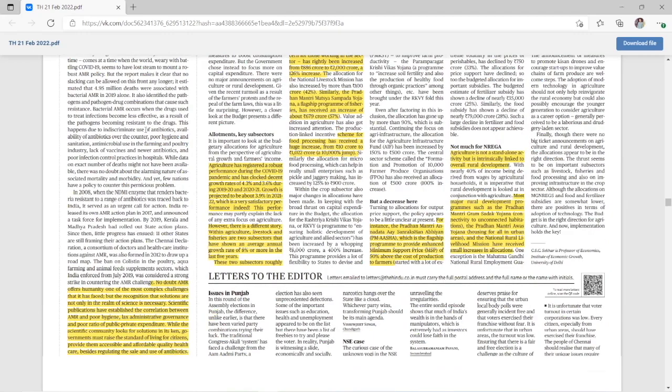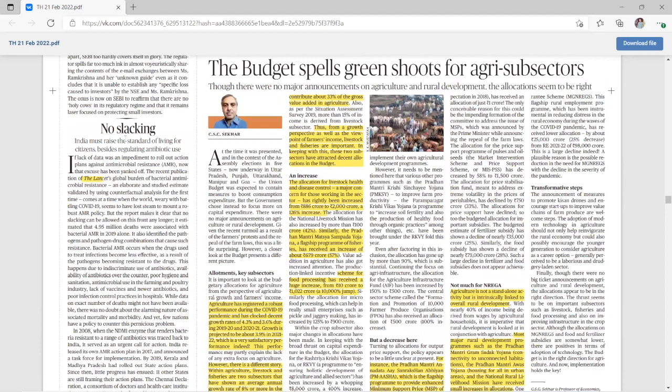And then, no slacking in this topic, we will discuss antimicrobial resistance: why there is increased development of antimicrobial resistance, what are the challenges and what can be done.